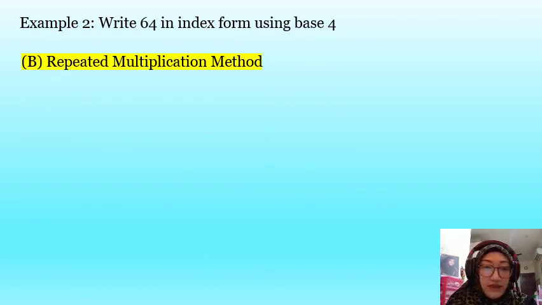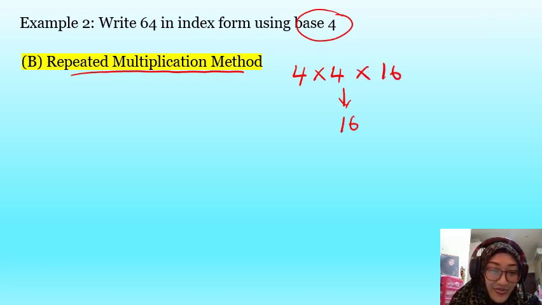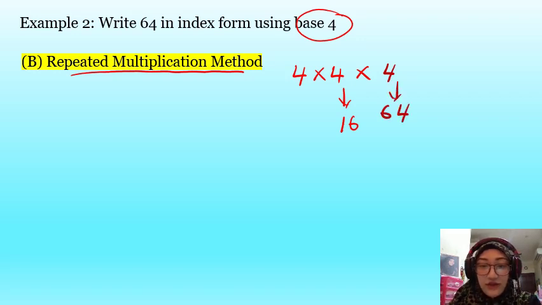The second method is the repeated multiplication method. For this method, you take the base and multiply it by itself. So 4 times 4 is 16. Then 16, times by 4, is 64. So you stop there.